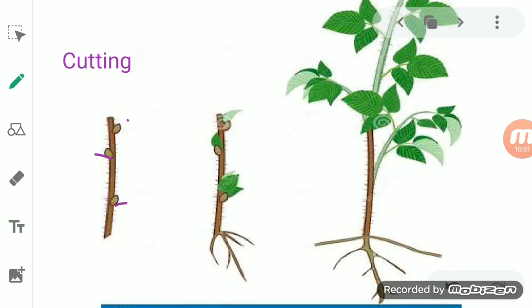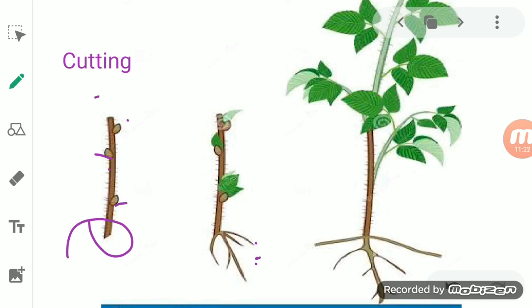Okay, so these buds must be there while you are cutting the part of a plant. A cutting of an existing plant has some buds on it, and its lower part is buried in moist soil. It is placed in underground soil, in a moist soil.